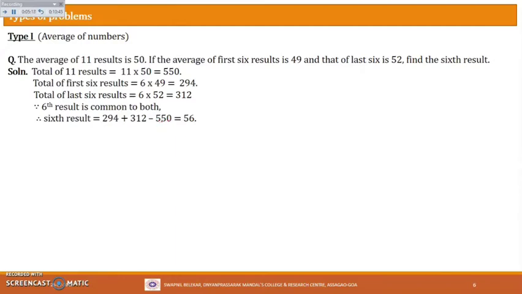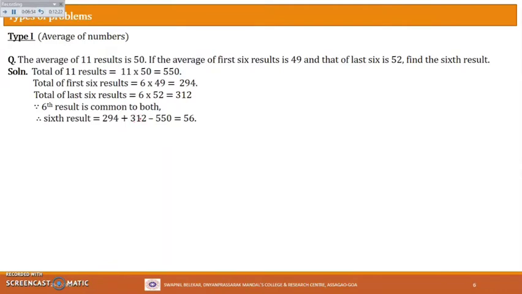So that means the first 6 terms are present here, and the first 6 terms were also present here, right? But we are subtracting. So the first 6 terms will get cancelled by the first 6 terms here, correct? So first 6 terms and first 6 terms will go. Now what will remain here is the 7th term, 8th term, 7 plus 8 plus 9 plus 10 plus 11, right?